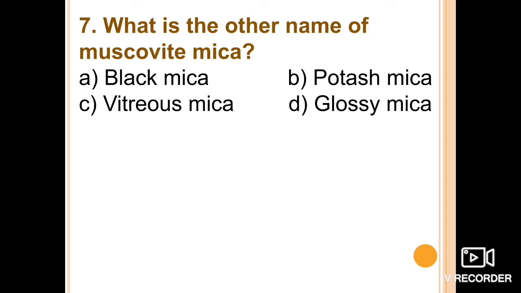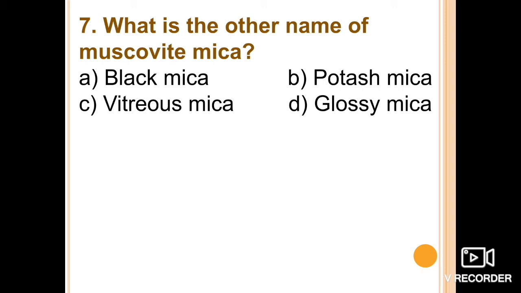If we talk about the properties, muscovite mica is also known as potassium mica, and it's a colorless transparent mica. Biotite is iron magnesium mica, and it's dark in color, or black mica. Phlogopite is magnesium mica, and it's an amber colored mica.